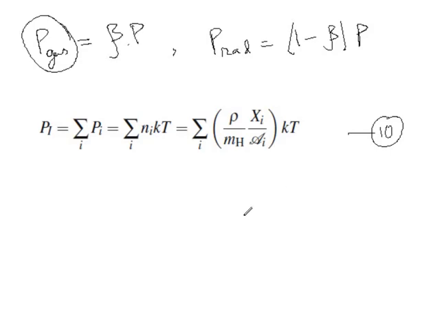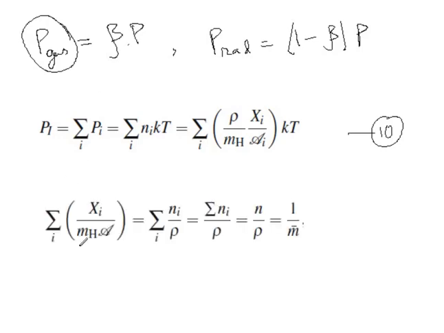Now, what is Xi? Xi is basically the mass fraction of each species. So that we can write like this.